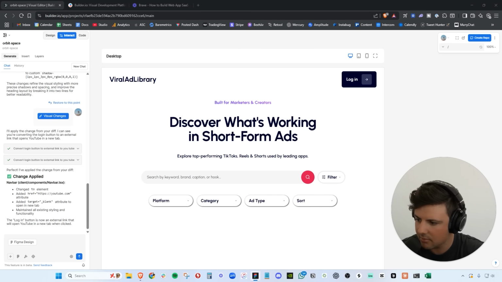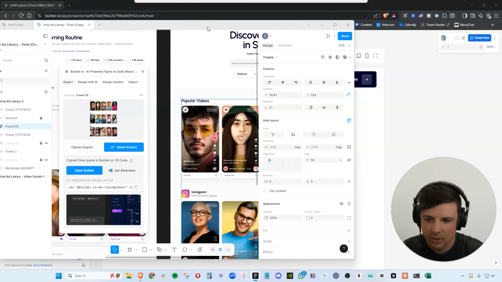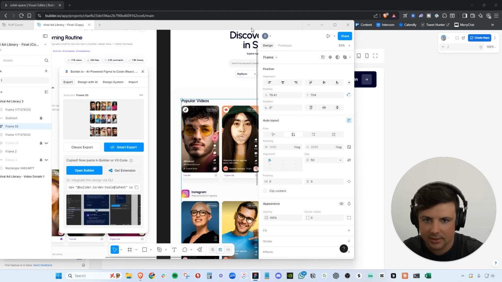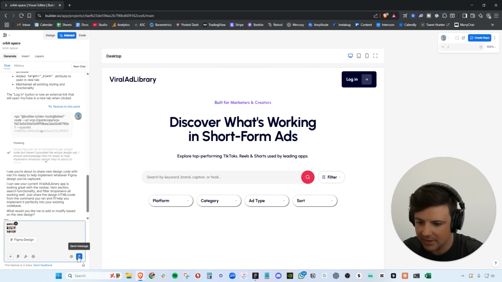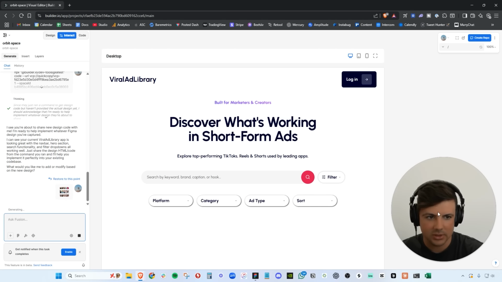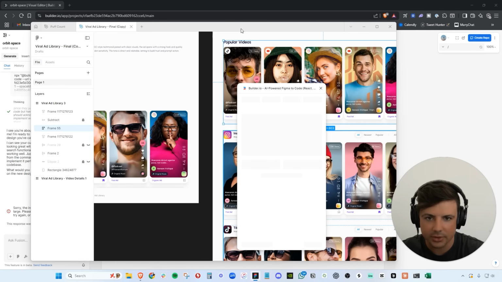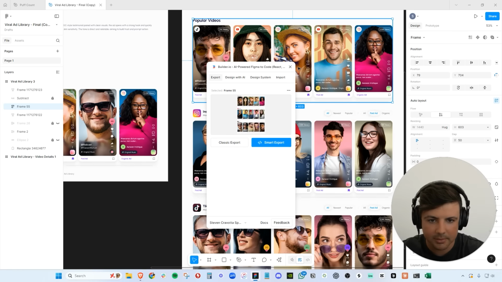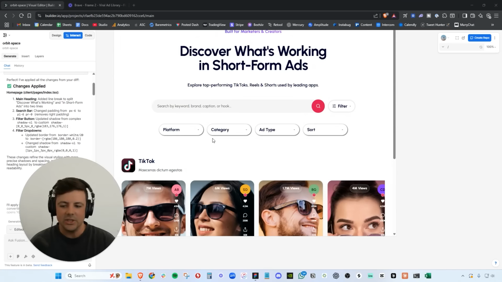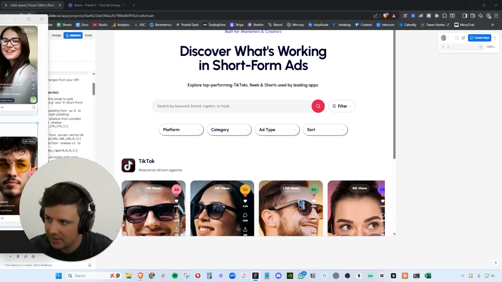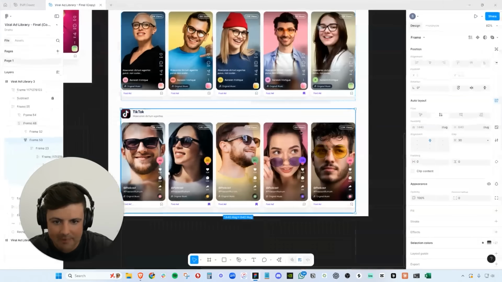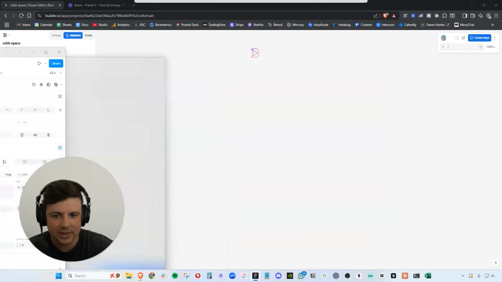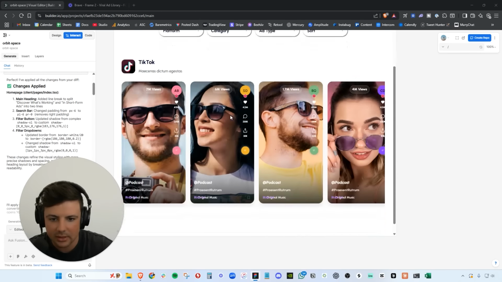And finally, we're going to implement the videos. Boom. So again, we can just copy that, paste it in as a Figma design, and it will slowly generate that. It was too large, which is why, again, we're going to recommend doing smaller sections. Beautiful. So it was struggling with that bigger section, even though we chopped it down quite a bit, but we just took one of these sections and it was able to implement it beautifully.